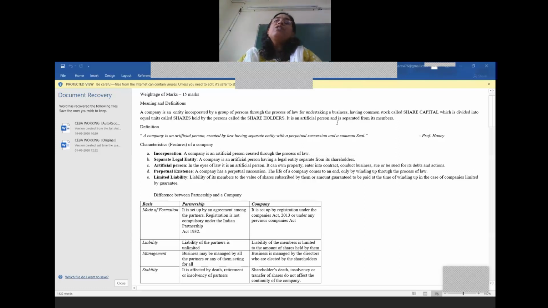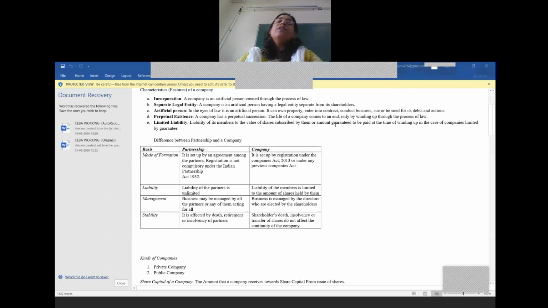Now, what is the difference between a partnership firm and a company? A partnership firm need not be registered. It is not compulsory to register a partnership firm. But partnership firms are registered for convenience as per the rules laid down by the Indian Partnership Act of 1932.